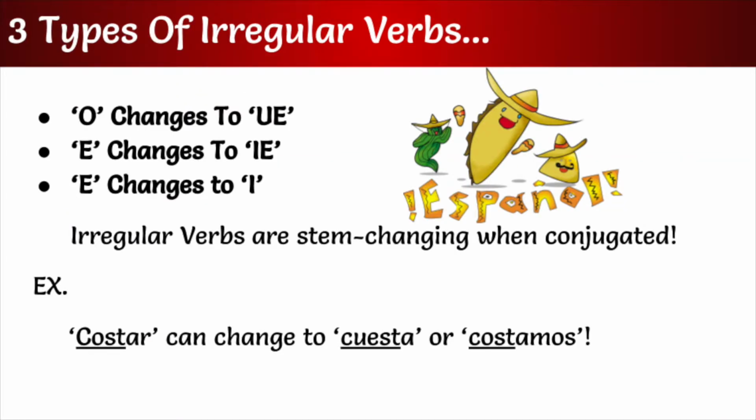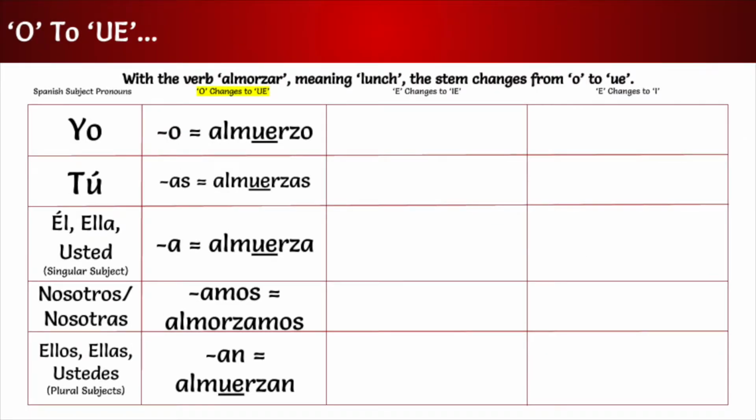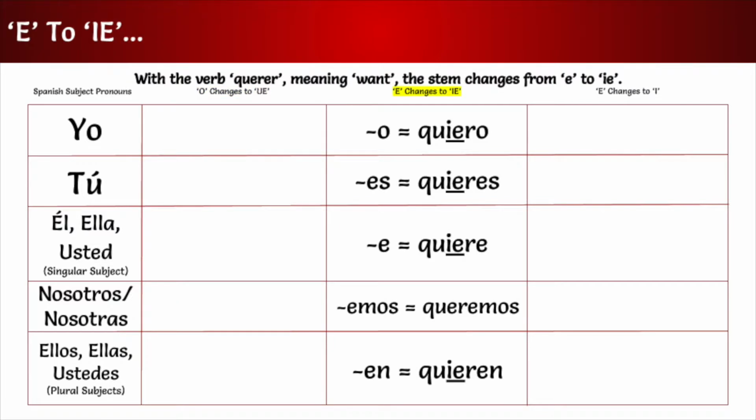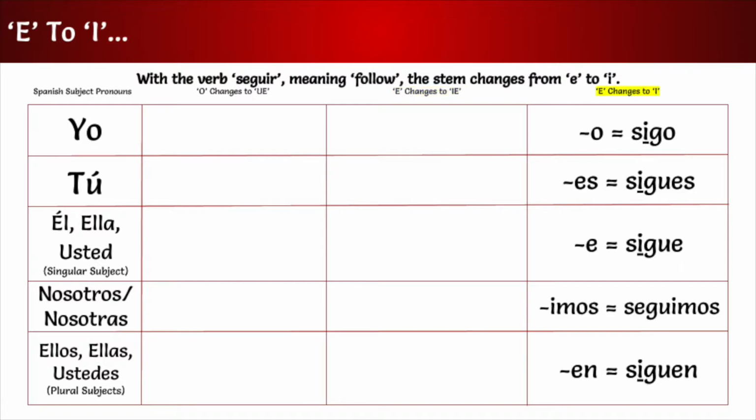Now we shall take a look at three types of irregular verbs. Irregular verbs are stem changing when conjugated and consist of three different types of stem changes: O to UE, E to IE, and E to I. Let's take a look at these irregular verbs. When using the verb almorzar, the stem changes from O to UE. When using the verb querer, the stem changes from E to IE. And when using the verb seguir, the stem changes from E to I.